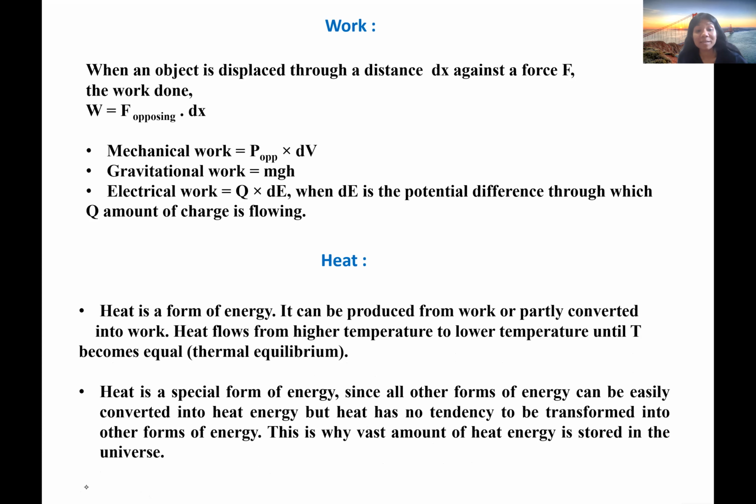So heat is a special form of energy because most of the forms of energy can easily be converted into heat, but heat cannot be transformed into the other forms of energy. So this is a special form of energy, and this is the reason a vast amount of heat energy is stored in the universe.